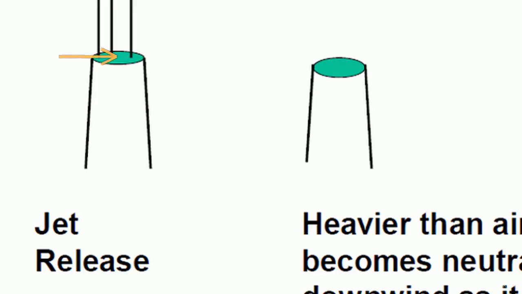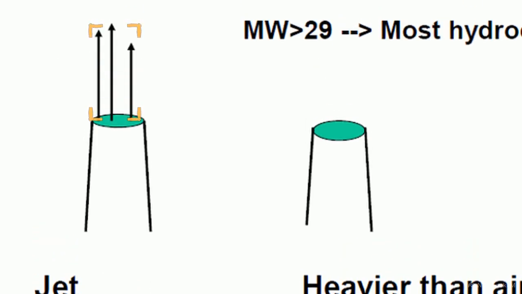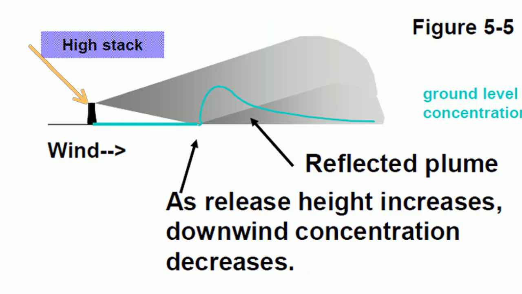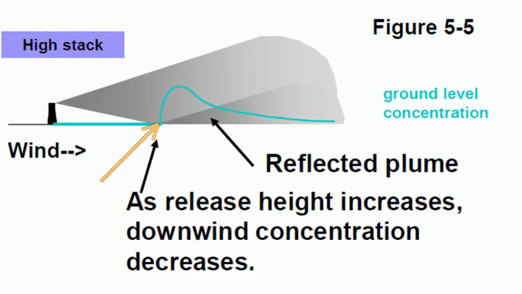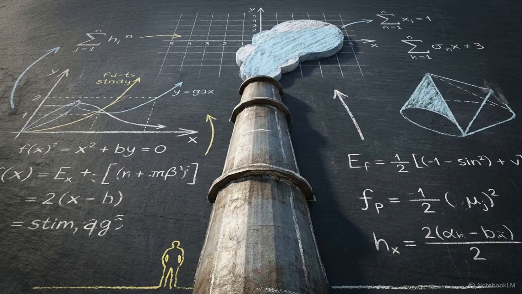The momentum of a high-velocity jet or the buoyancy of hot gas pushes the material higher, creating an effective release height. Because of this elevation, the plume must travel a significant distance downwind to disperse vertically before it ever reaches personnel on the ground. Increasing this effective release height is a primary strategy used to reduce the immediate threat of toxic exposure at the site of the failure.